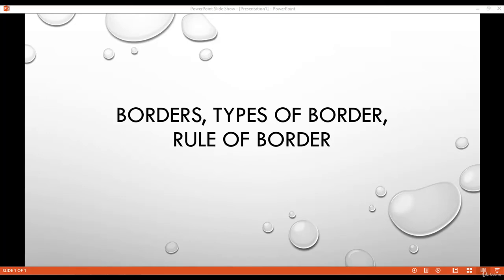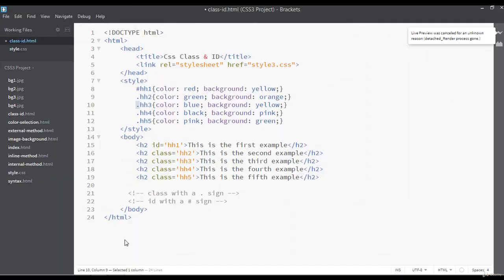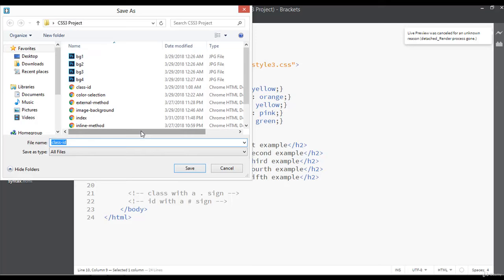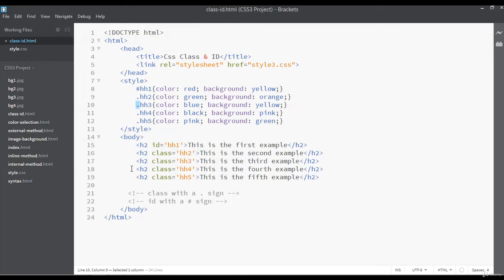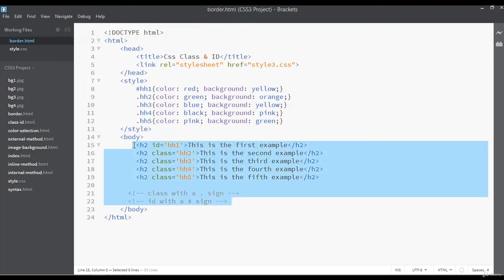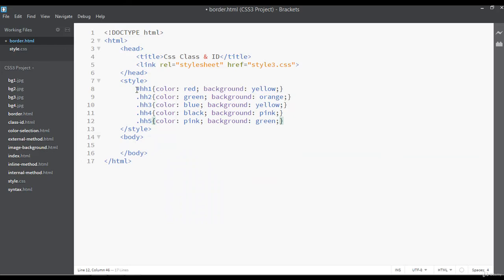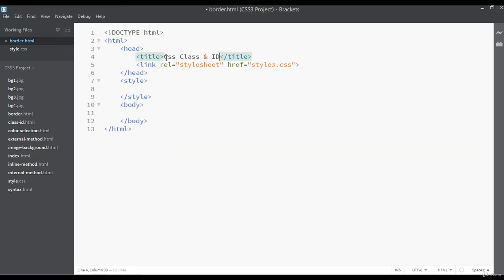Welcome back, dear friends. Inside this class we are going to discuss borders, types of border, and we have a rule for border. Open your code editor and save this file inside the CSS project with the name border.html. You can remove everything from the body tag, select all these and remove them, change the title to CSS border, save, and see the preview.